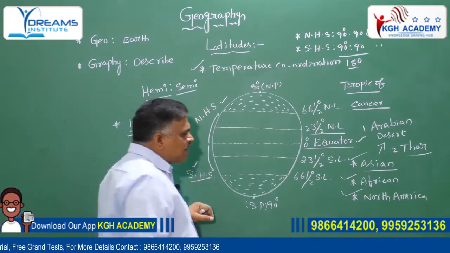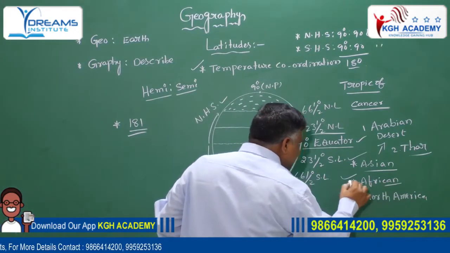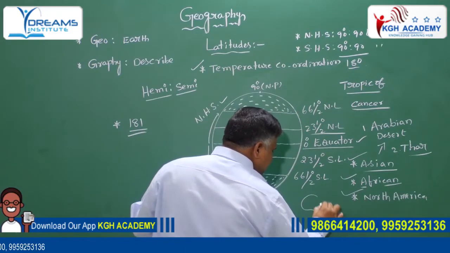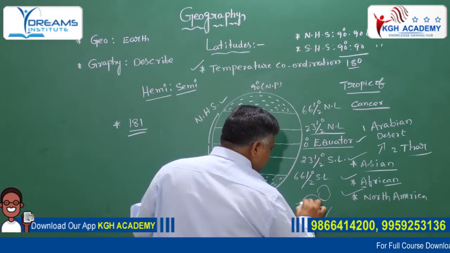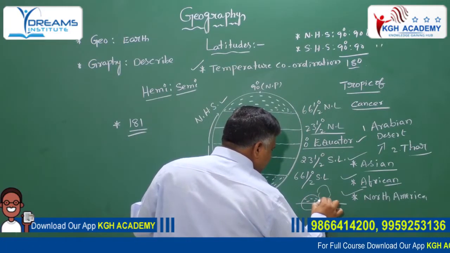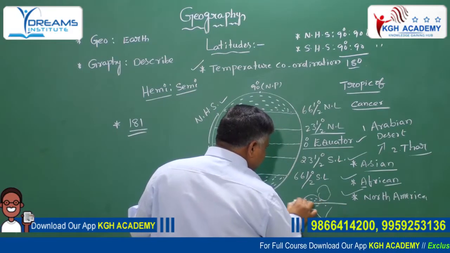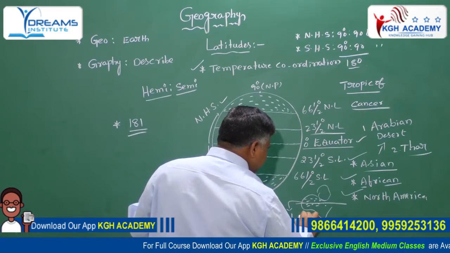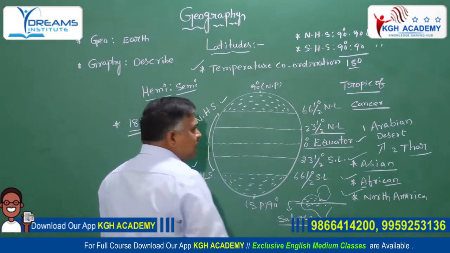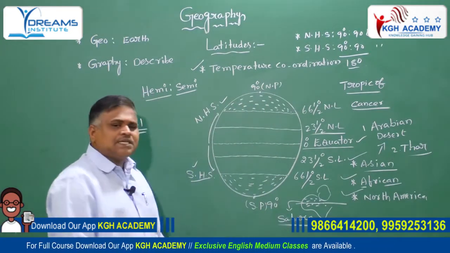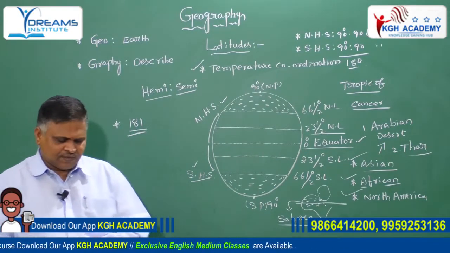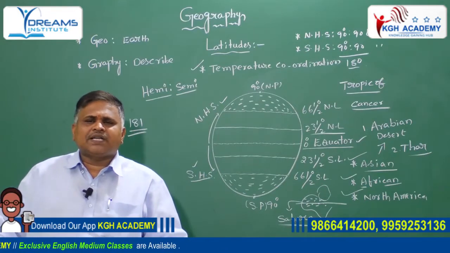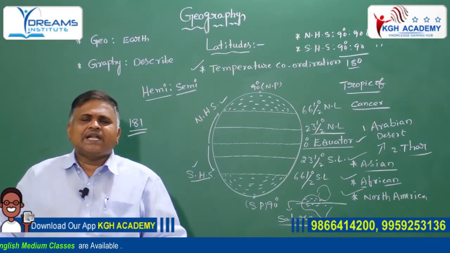Next, in the African continent, the important hot desert is known as the Sahara desert. Generally, the Sahara desert is the largest hot desert in the world in terms of area.